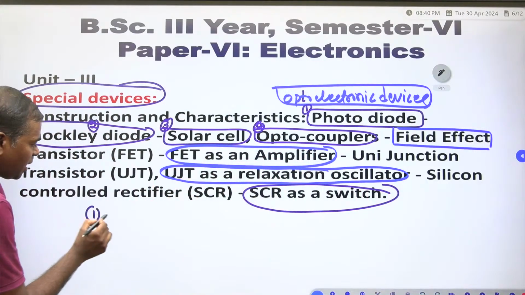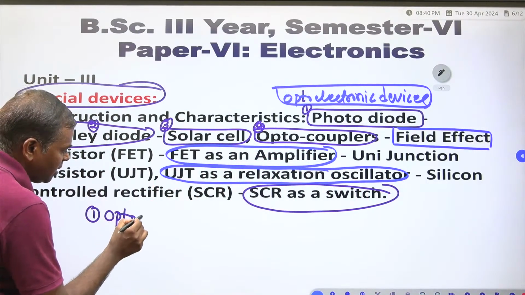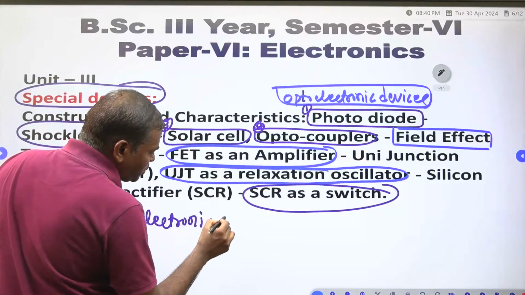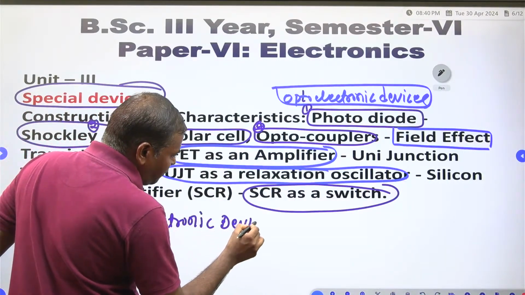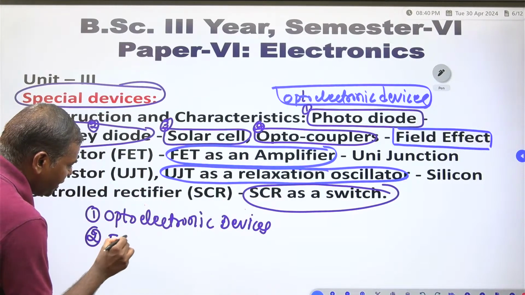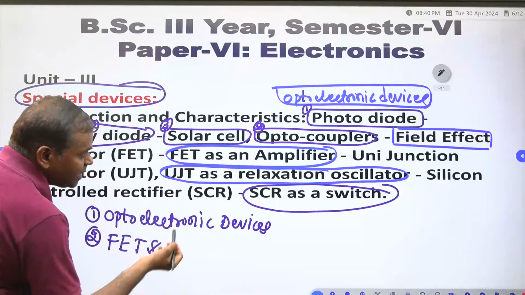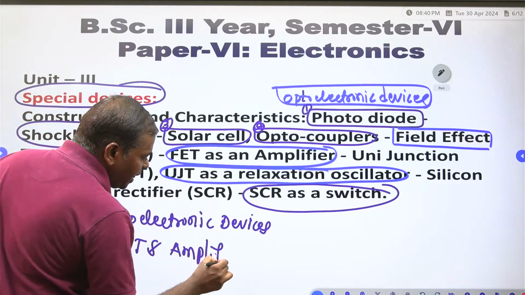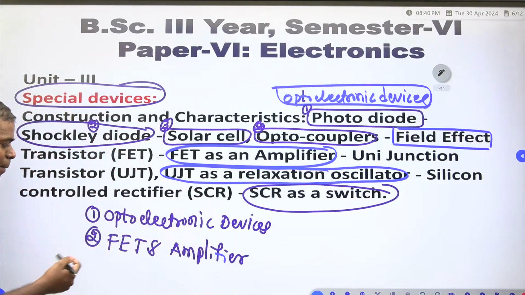The first one is optoelectronic devices, right? The second one is FET, field effect transistor, and the application is to act as an amplifier.